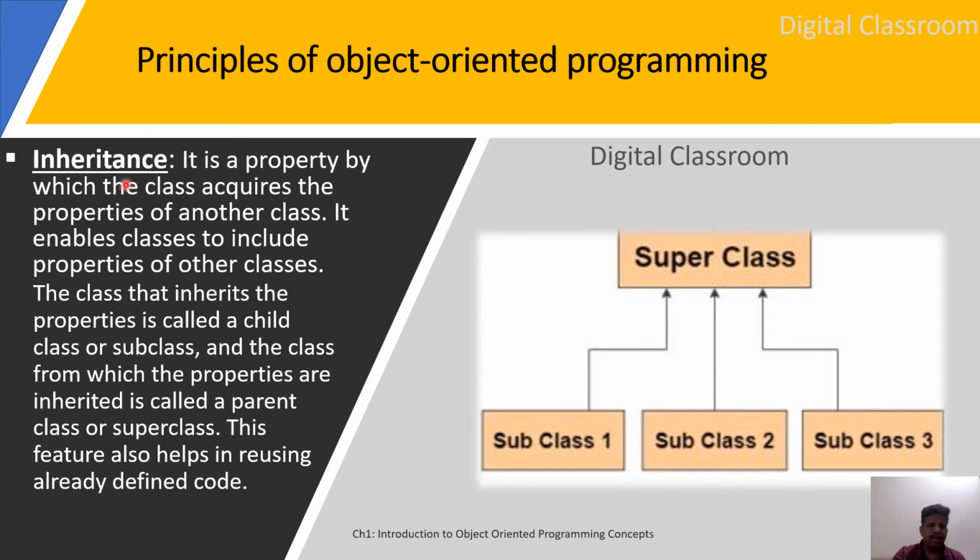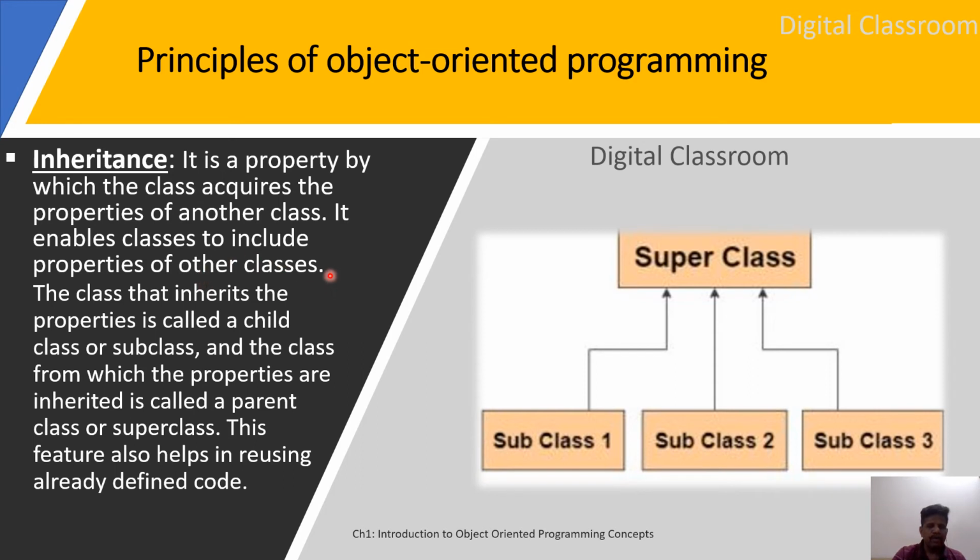Next principle is inheritance. Now we will see what exactly inheritance is. It is a property by which a class acquires the properties of another class. So here we will have a minimum of two classes. One is the existing class, and the new one which is acquiring the existing class properties. It enables classes to include properties of other classes.